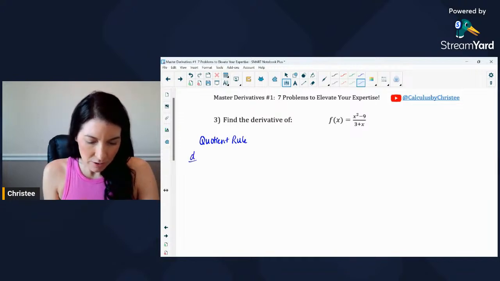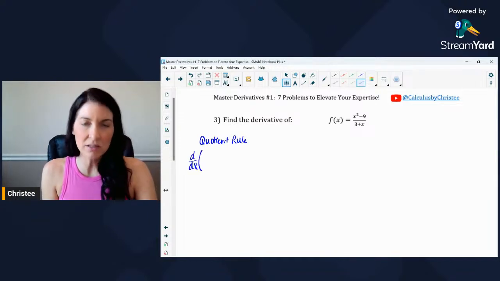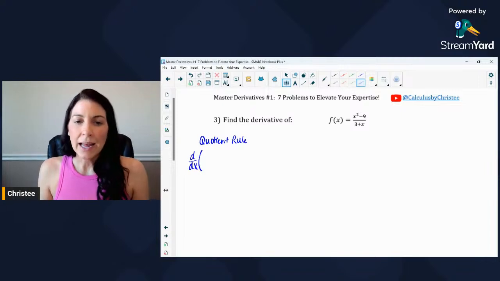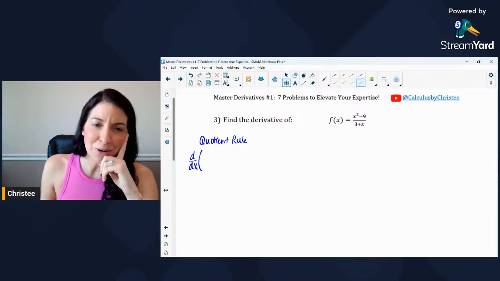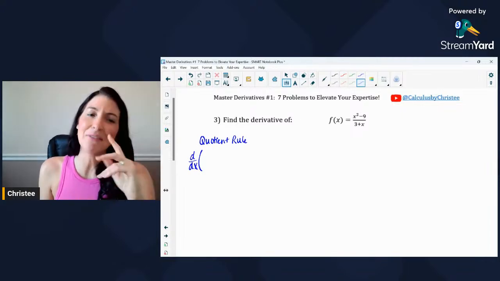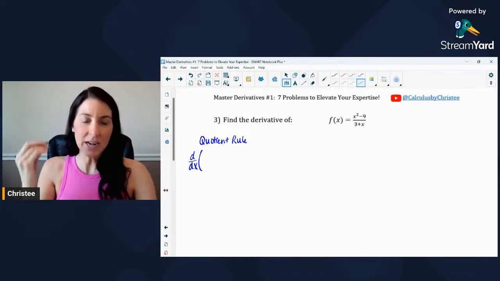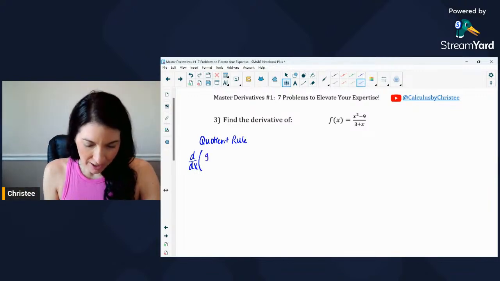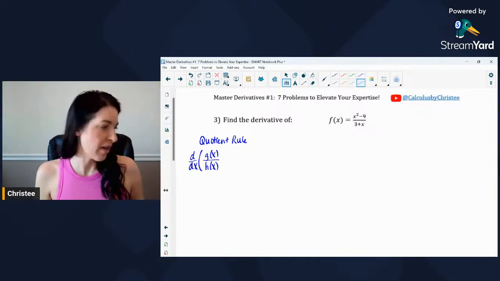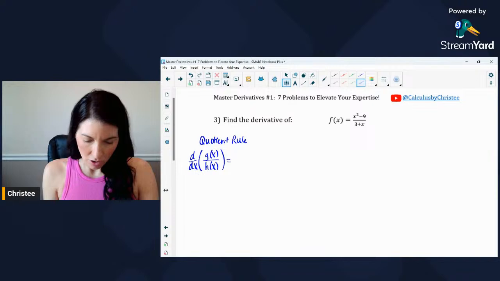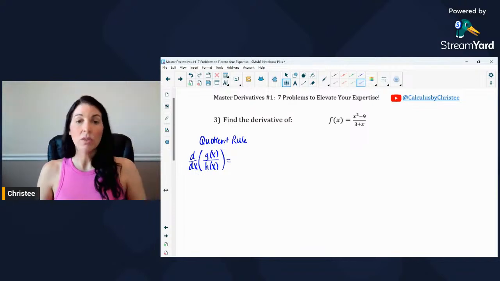If I am taking the derivative with respect to x of a quotient, and I usually use f of x in this one, but my original problem uses f of x. So let me not use f of x. Let's see. How about g and h? Sure, let's do it. Okay. Let's say I have the quotient of g of x over h of x, and I need to take the derivative.